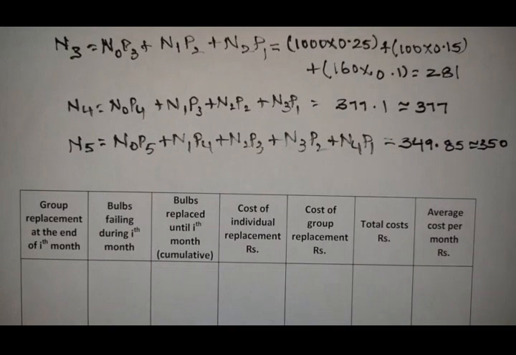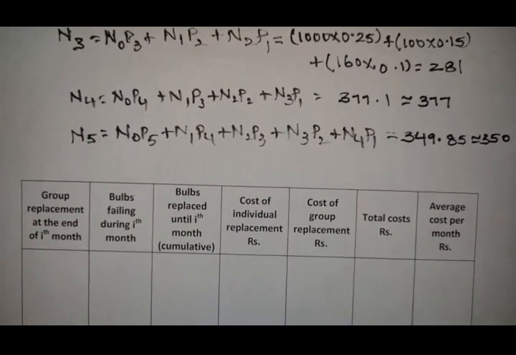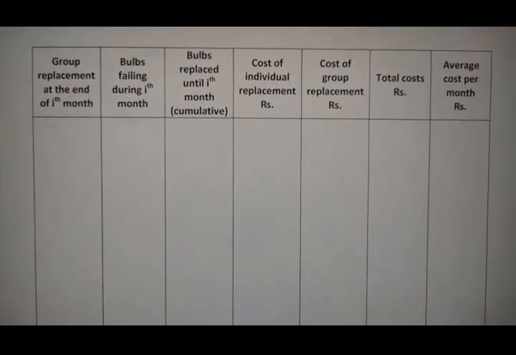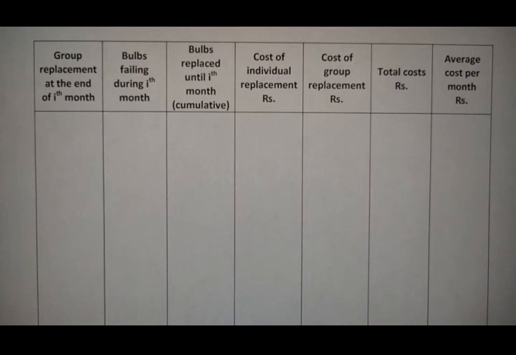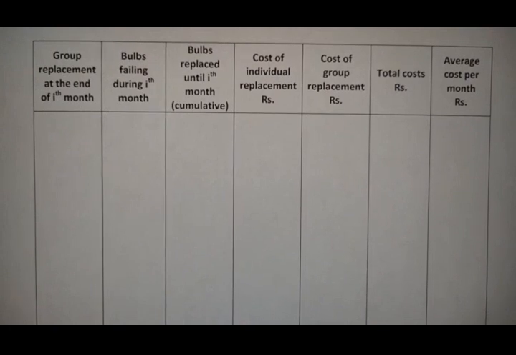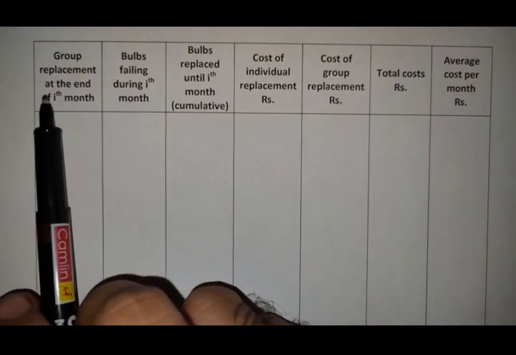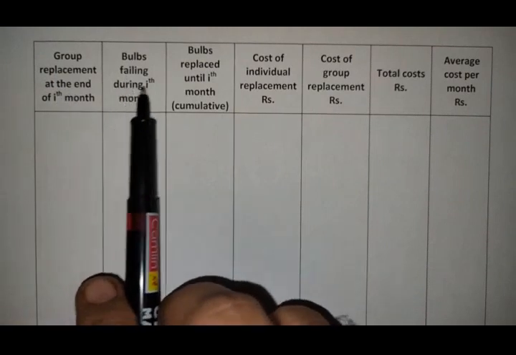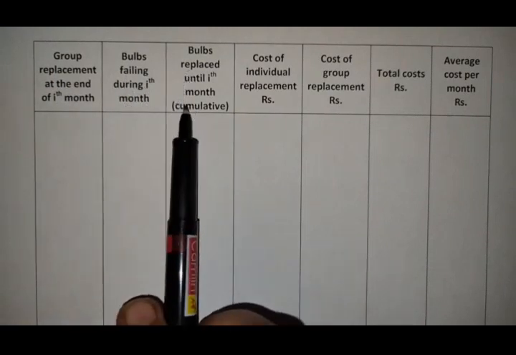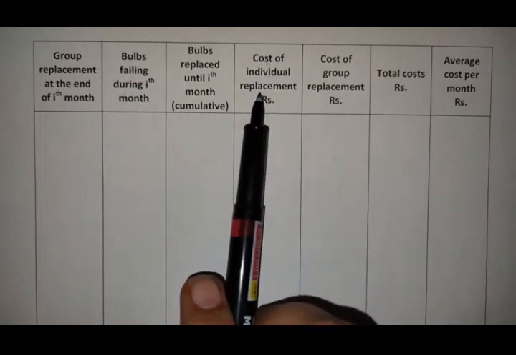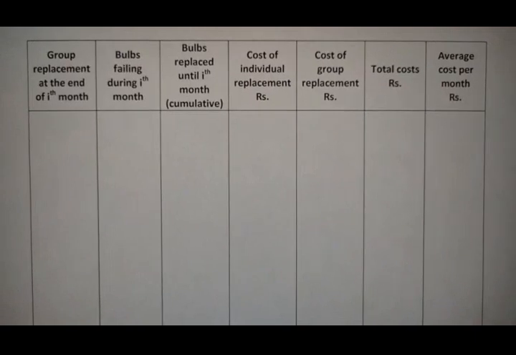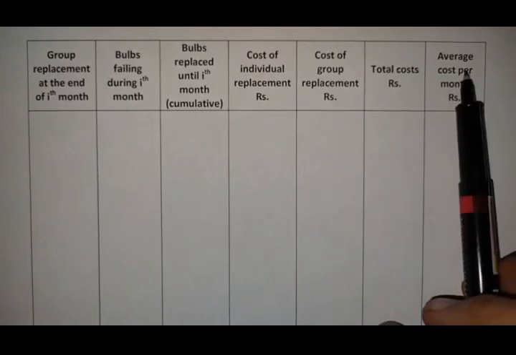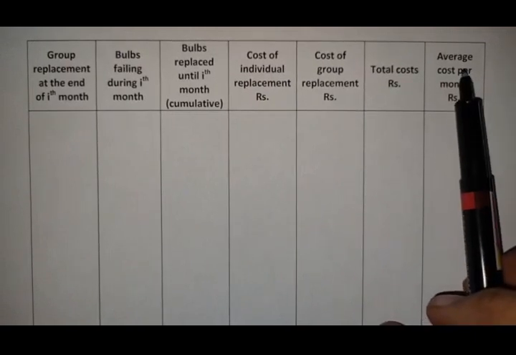Now let us calculate the group replacement cost. In order to find the group replacement cost and average cost, we are going to use this tabular column. The columns are: group replacement at the end of ith month, bulbs failing during ith month, bulbs replaced until ith month, cost of individual replacement, cost of group replacement, total cost and average cost. Based upon this value comparison, we are going to decide.